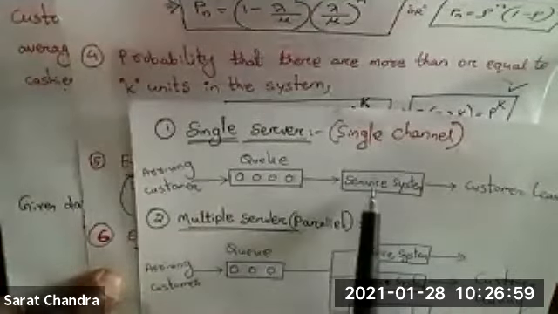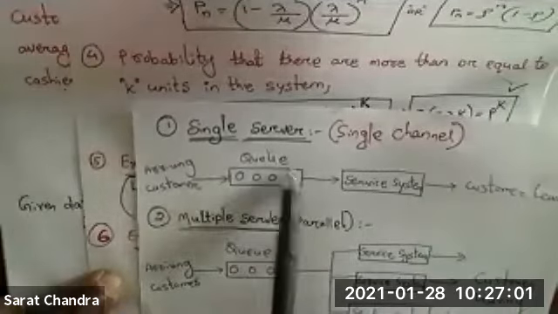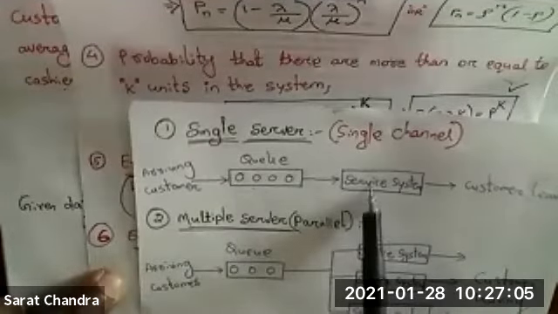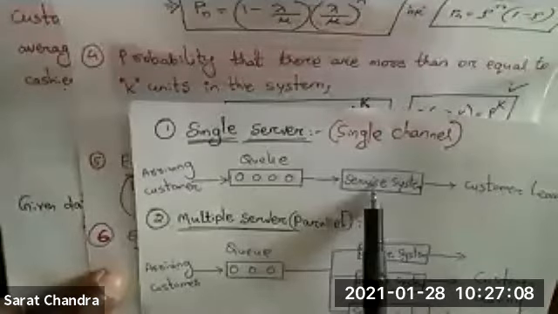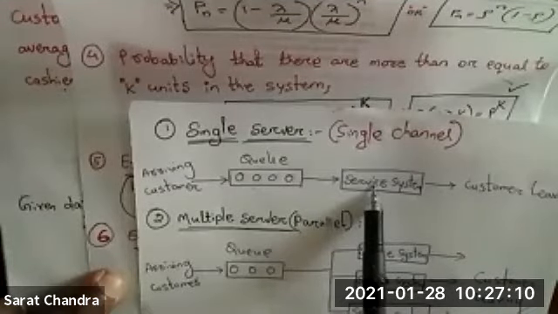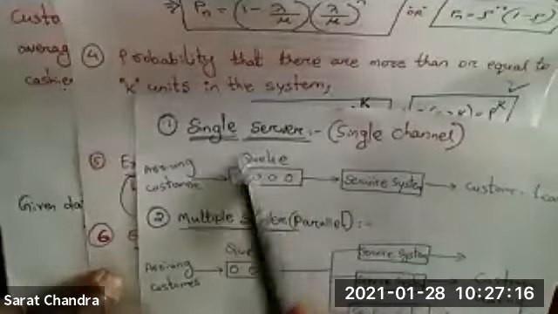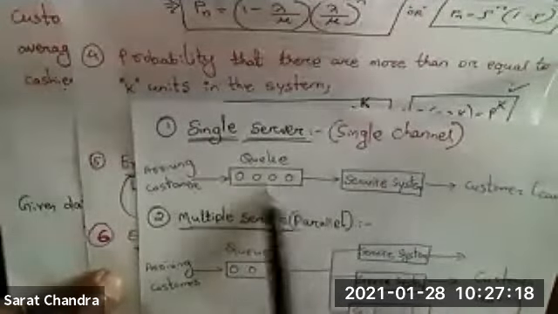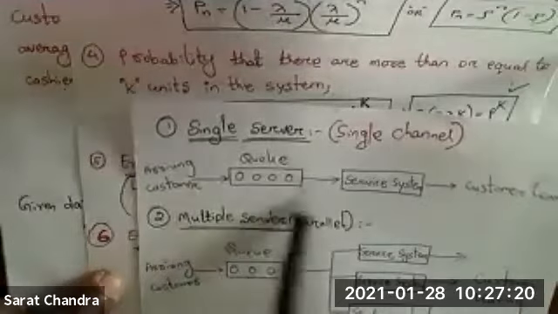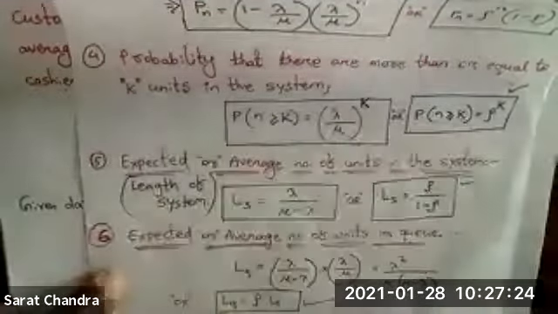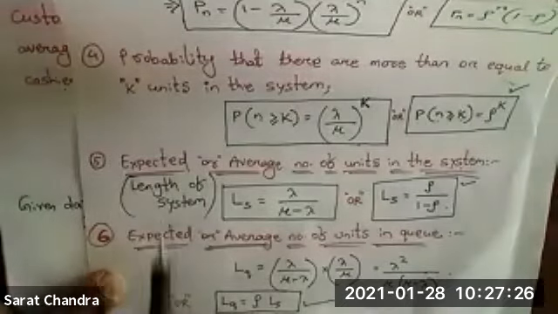System means along with the queue, we add the number of customers being served by the service provider present in the service system. If we add both, that is called the system. If we take only the waiting customers, that is called the queue.